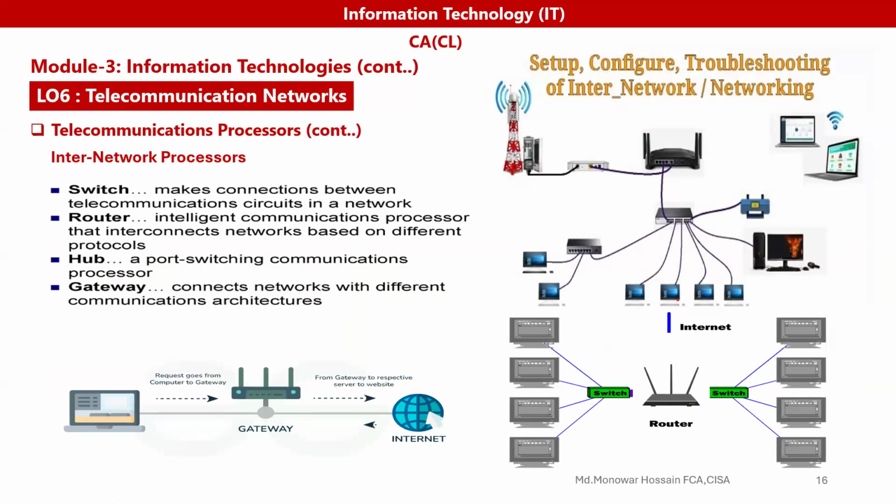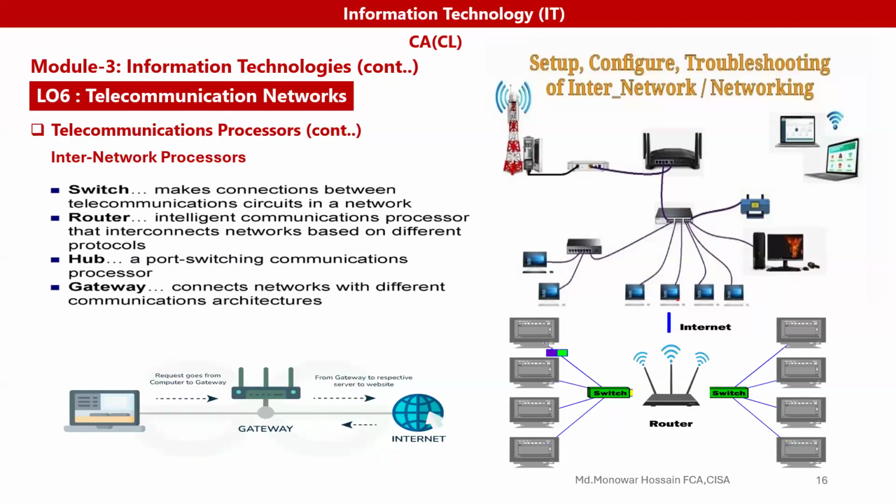And if you see here the internetwork processors, we have seen the switch, router, hub, and gateway. A switch makes connections between telecommunication circuits in a network. A router is an intelligent communication processor that interconnects networks based on different protocols.